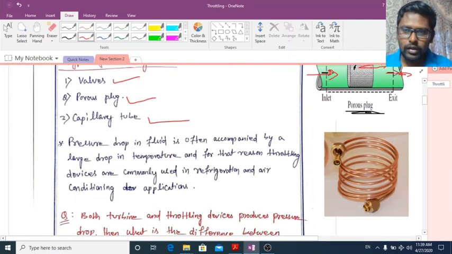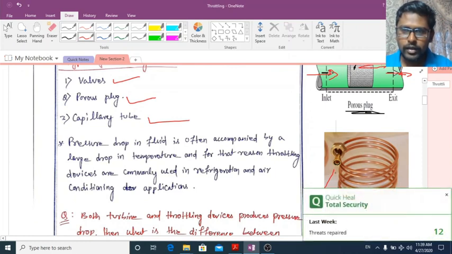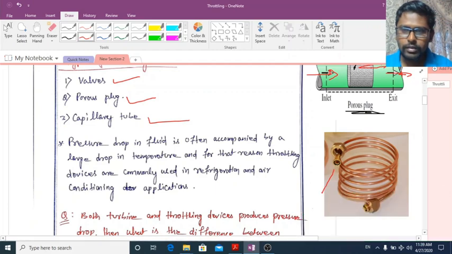Third example is your capillary tube. You might have seen this capillary tube in your refrigerator and air conditioner also. So this is also a flow restricting device, and it also comes under throttling devices. This capillary tube is used in refrigerators and air conditioners to decrease the pressure of the refrigerant.